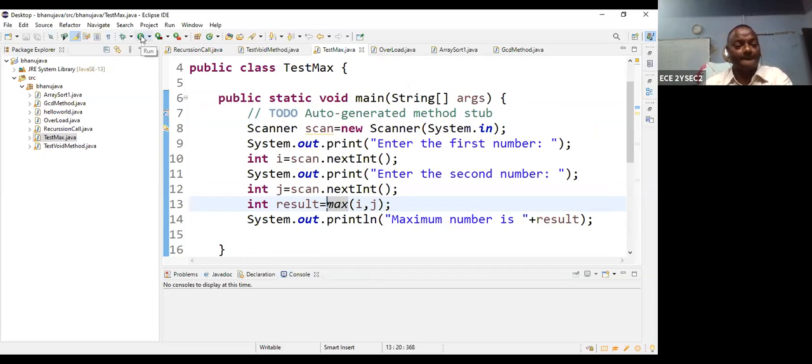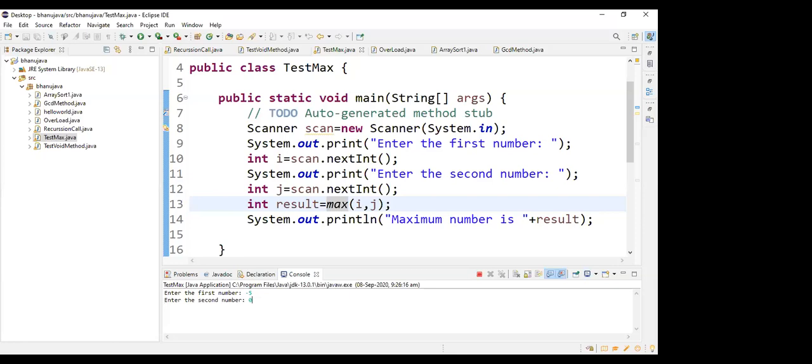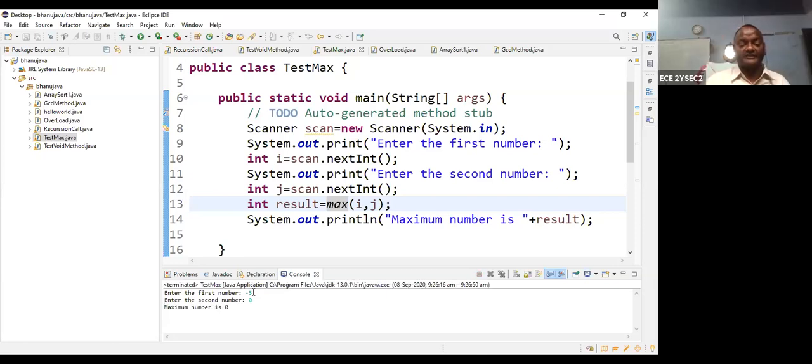So see this. Enter the first number. So I am entering the first number -5. Enter the second number 0. Can anybody respond? Which is greater between 0 and -5? Okay. So 0 is the maximum number. So it gives the 0 value.